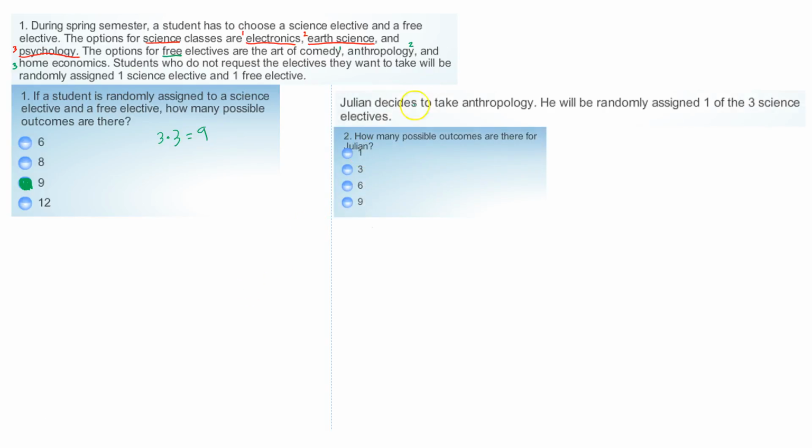What about Julian? He decides to take anthropology, so that takes care of his free elective. He will be randomly assigned one of the 3 science electives. How many possible outcomes are there for him? Well, he's already got anthropology, so it can be anthropology and electronics, anthropology and earth science, or anthropology and psychology. So there's only 3 options for that guy because he picked one of these.